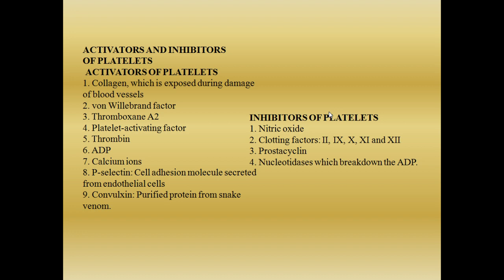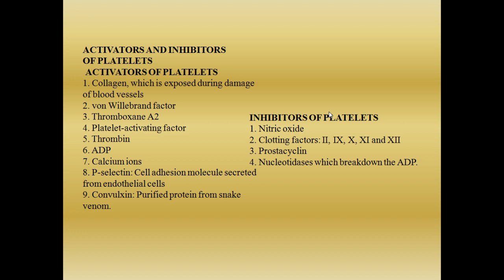So thromboxanes are synthesized from phospholipids. Thromboxanes are also very important activators of platelets. Number four is platelet activating factor, PAF. PAF is called the platelet activating factor. Number five is thrombin. Thrombin is another activator.